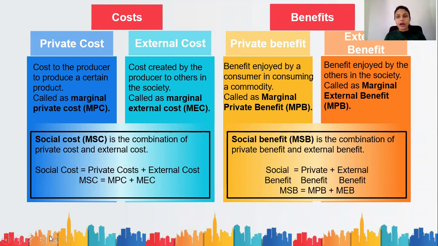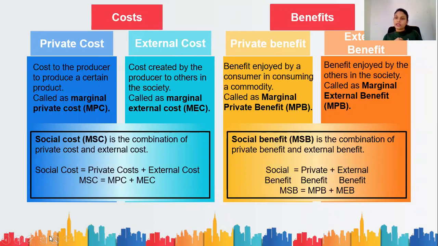Now comes the benefit. Benefit is from the consumer's point of view. Private benefit or the marginal private benefit is the benefit enjoyed by the consumers in consuming a commodity. That is the marginal private benefit. Then we have marginal external benefit, that is the benefit to the rest of the society.